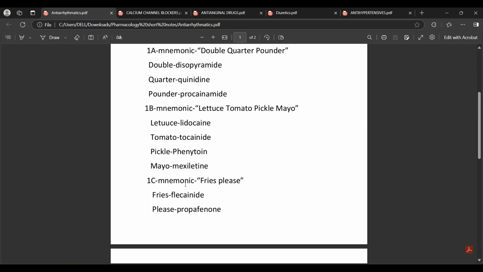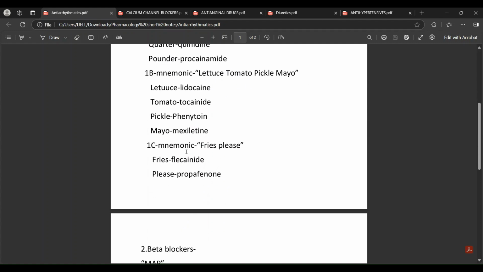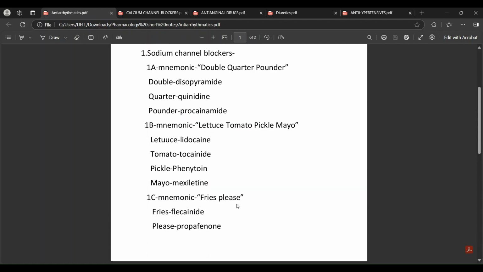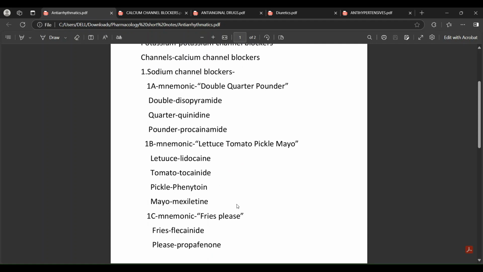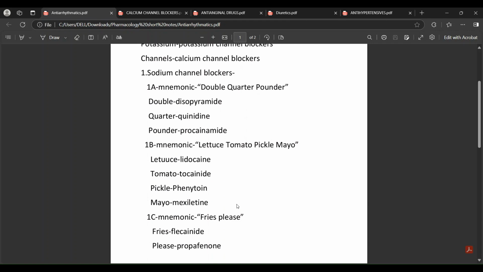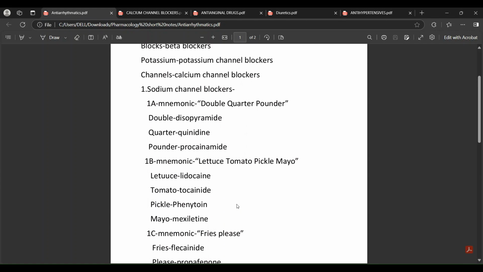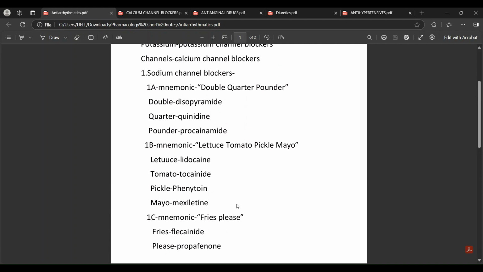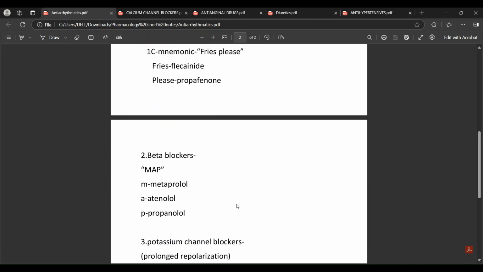Alright, 1C, its mnemonic is price please. Price means flecainide. Please means propafenone. So flecainide, propafenone. Those belong to sodium channel blockers. If you remember the mnemonic, you would easily answer the questions about antiarrhythmic medication on the sodium channel blockers. Double quarter pounder, it is lettuce, tomato, pickle, mayo. Price please.